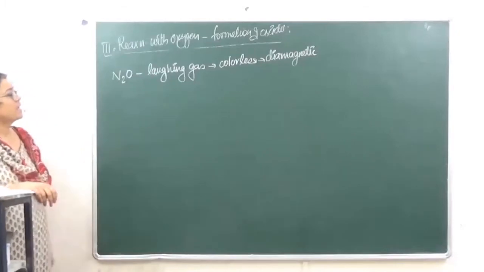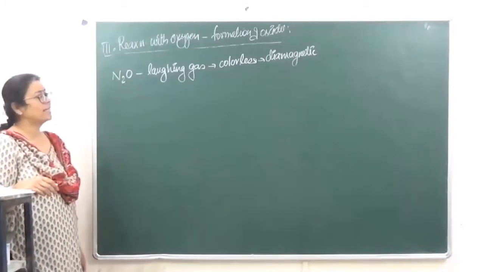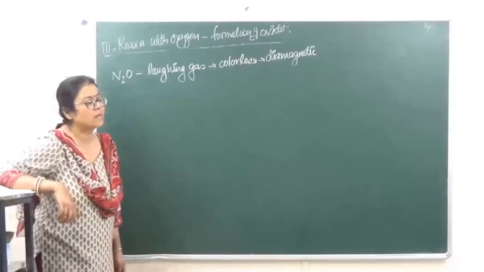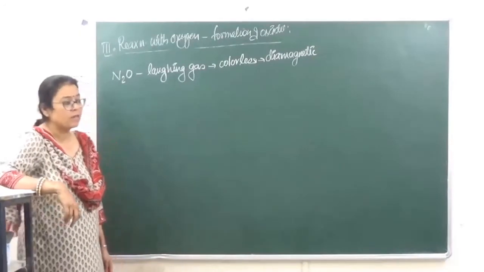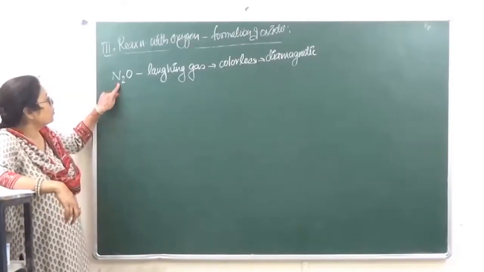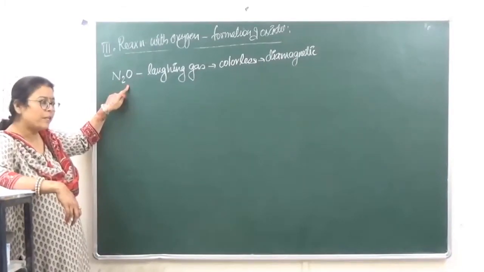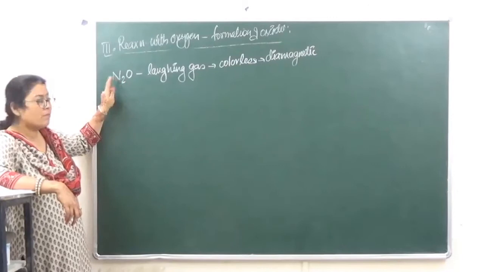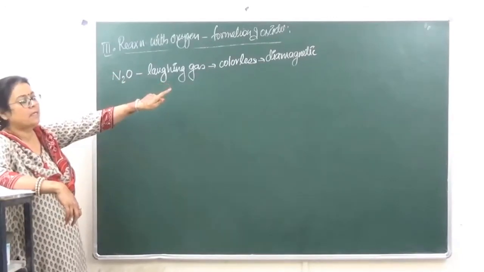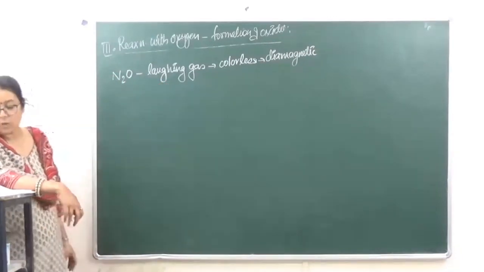ठीक है? अच्छा, एक हमने वो किया था, क्या वो इसके फॉलो करता है? Let's see, हमने किया था कि diamagnetism के लिए number of electrons should be even. ठीक है? So इससे देखो फॉलो करता है, 7 2s are 14, 14 plus 8, they are going to be 22. So number of electrons are even, therefore it is going to be diamagnetic in nature. ठीक है?